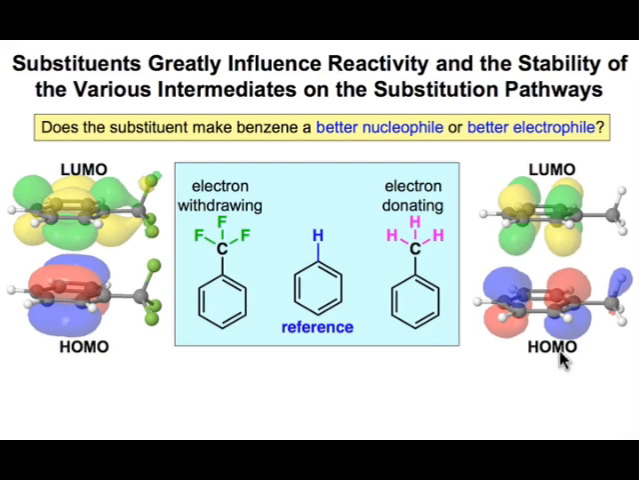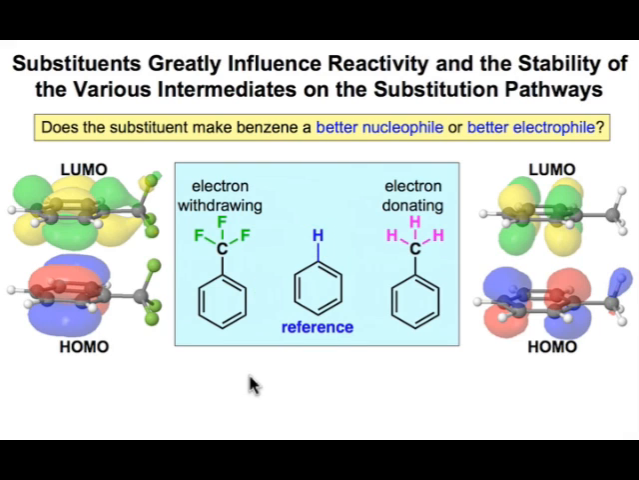Electron-donating substituents, such as this methyl group on benzene, have their greatest influence on the highest occupied molecular orbital. In the case of this methyl substituent, it's electrons that are occupying the sigma bond of this carbon-hydrogen bond that donate in a sigma to pi star, pi-type interaction and increase the electron density in the pi system of the benzene ring to make it a better nucleophile. When we talk about better nucleophile or better electrophile, in all cases we're comparing it to the reference case in which there is no substituent on the benzene ring, just a hydrogen atom.